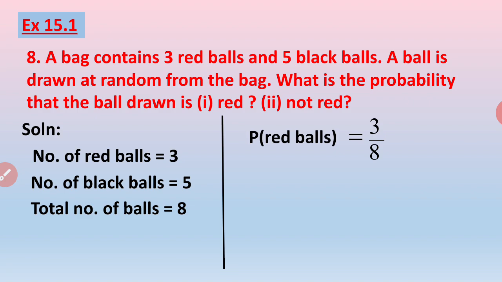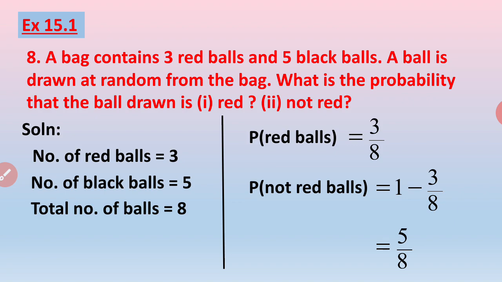The second part of the question is finding the probability of not red balls. Now red balls and not red are again two complementary events. So the probability of not red balls will be 1 minus 3 by 8, which is nothing but equal to 5 by 8.